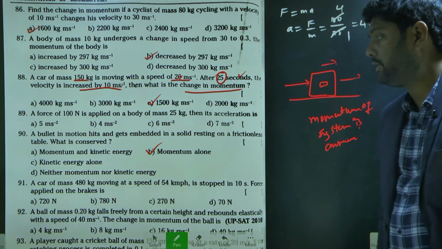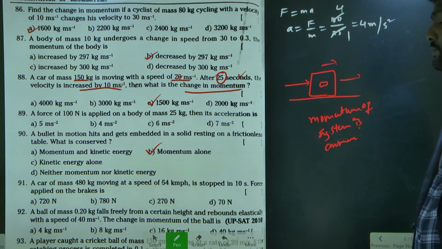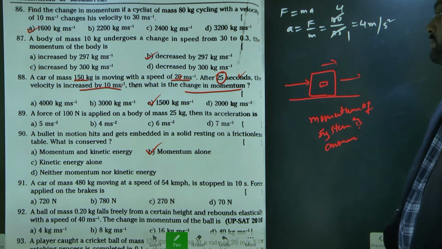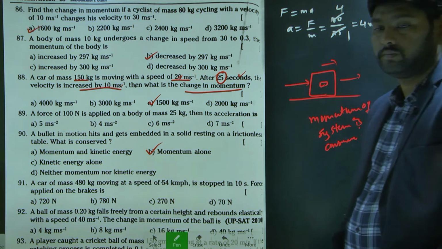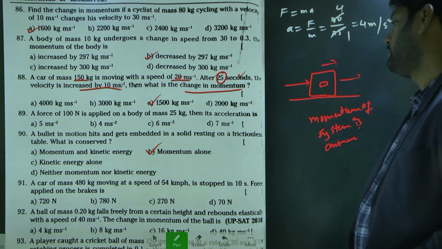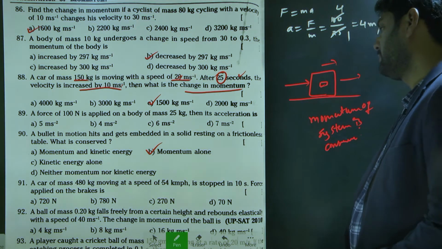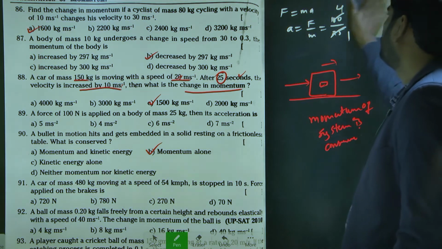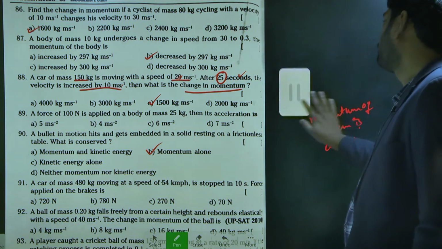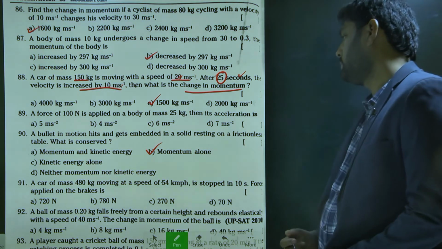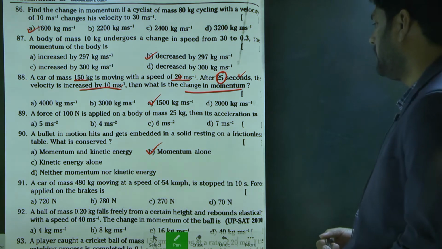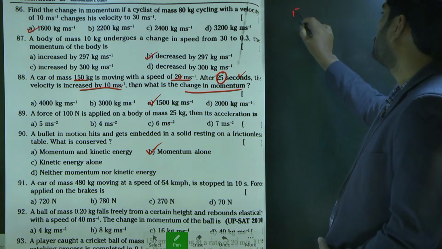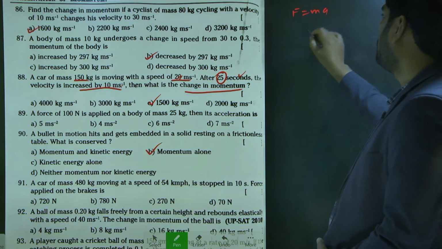Next, 91 question. A car of mass 480 kg moving at a speed of 54 km per hour is stopped in 10 seconds. Force applied on the brakes is. Here also we should use F is equal to ma.